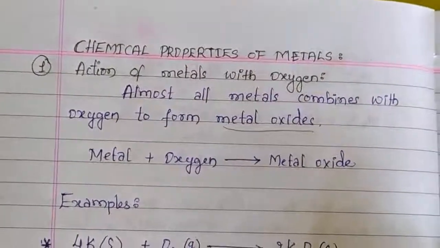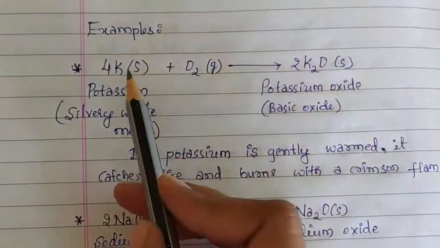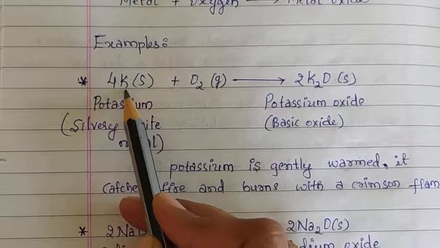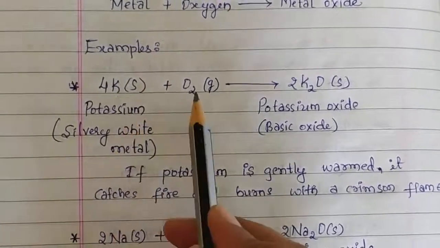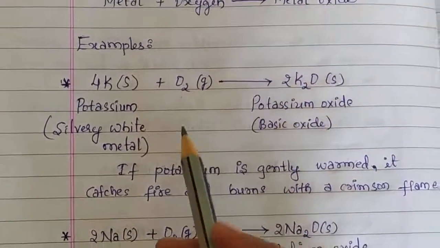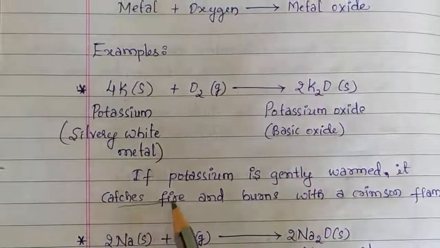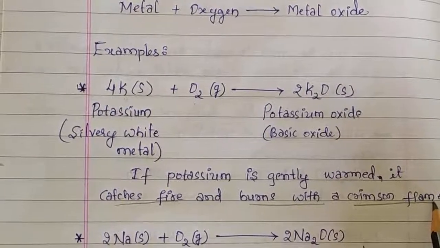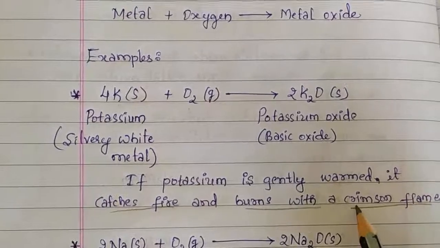Let us see examples of this kind of reaction. See here, this is potassium. This is potassium metal and it is a silvery white metal. It reacts with oxygen and forms potassium oxide. This potassium catches fire and burns with a crimson flame when it is exposed to the air.